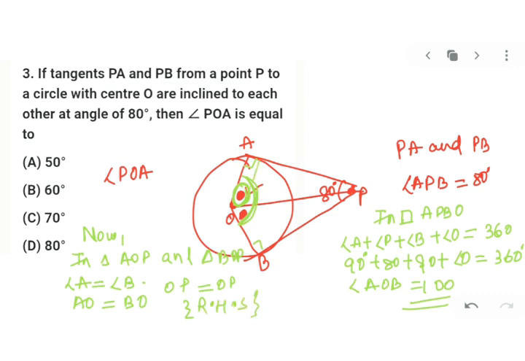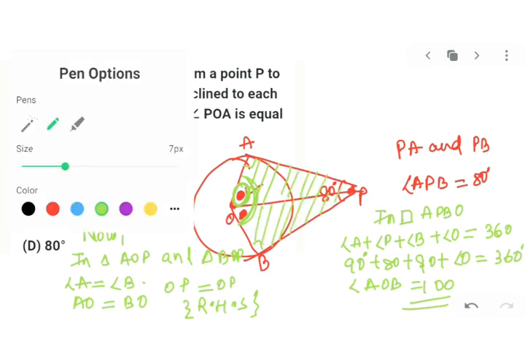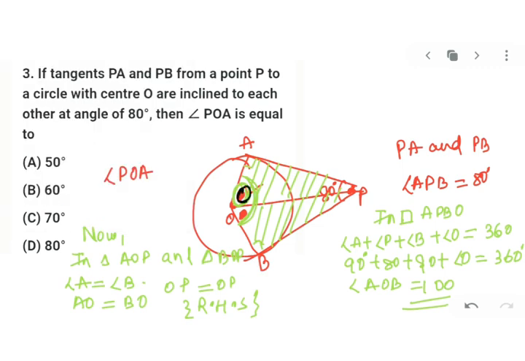Once you got these two triangles congruent, you can take angle AOP equal to angle BOP. So I will write angle AOP is equal to angle BOP by CPCT. Am I correct with this?